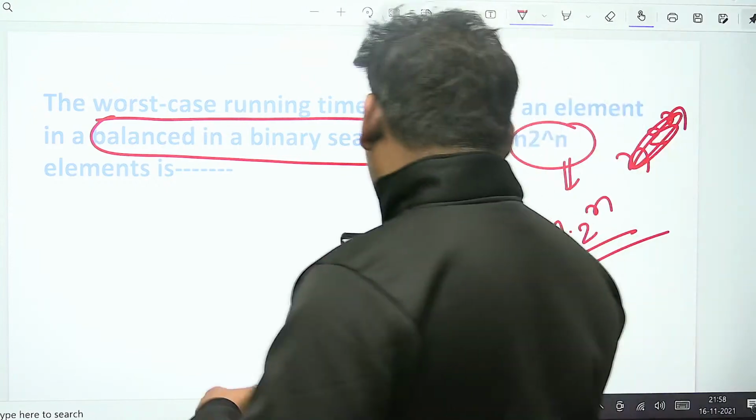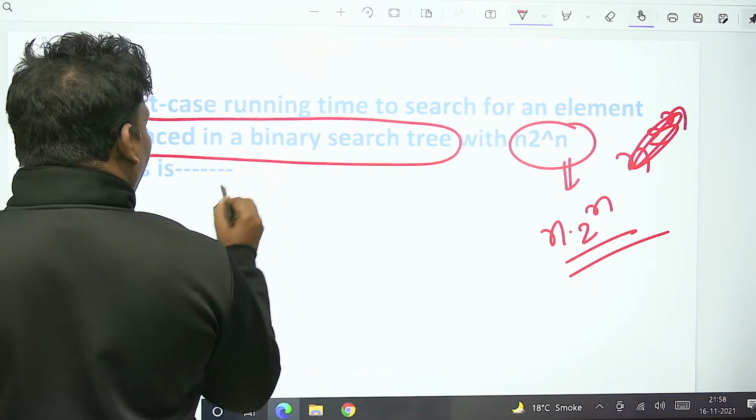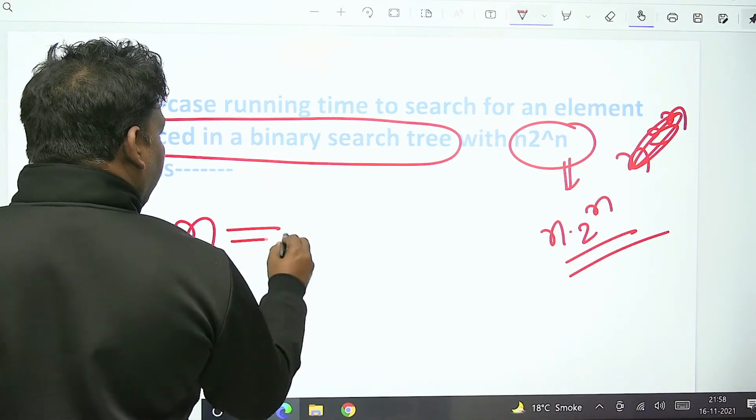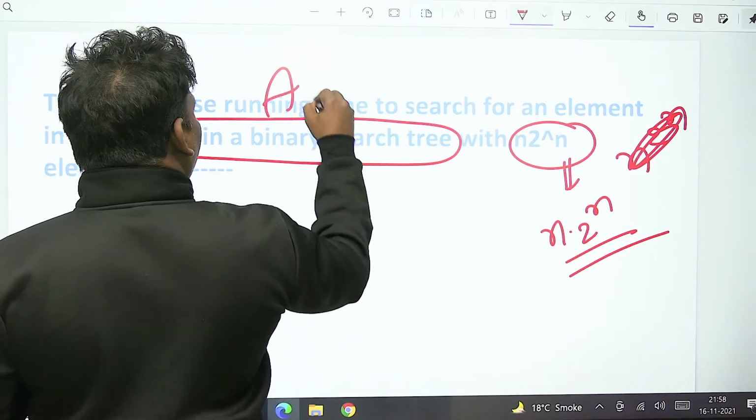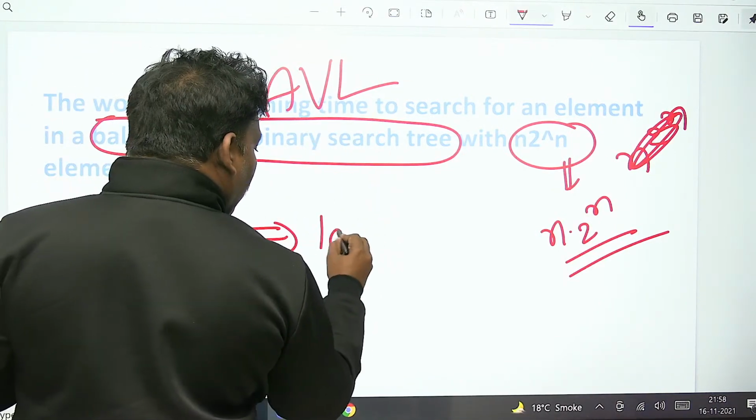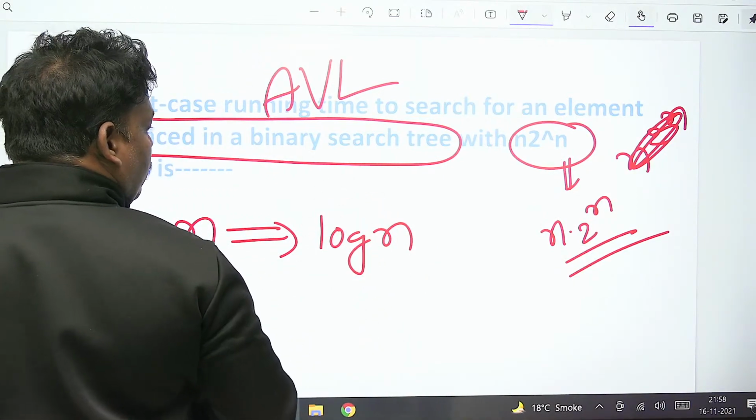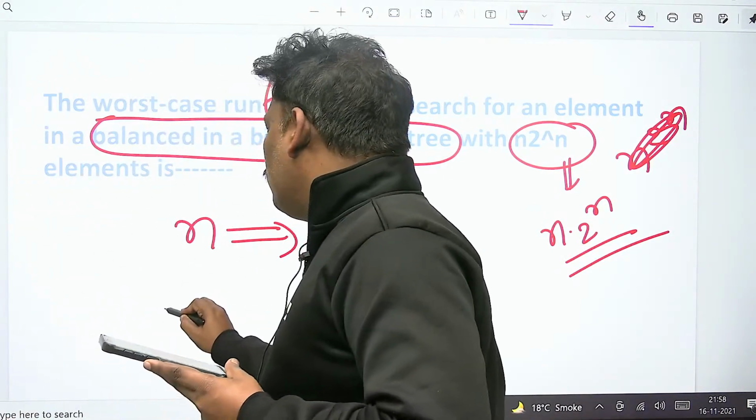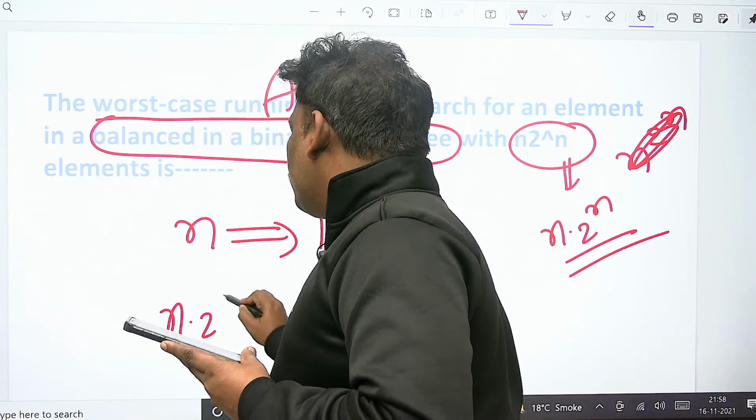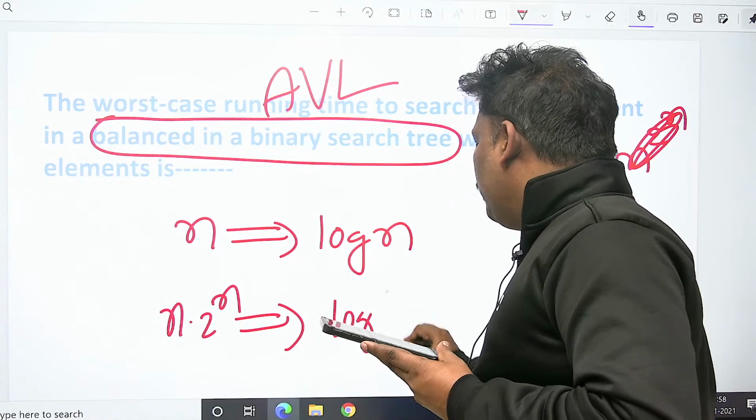I think everyone knows the actual answer for this problem. N elements, this is the AVL tree. For n elements in an AVL tree, the searching time is log n. What about n into 2 power n elements? For n into 2 power n in an AVL tree, it is log of n into 2 power n,